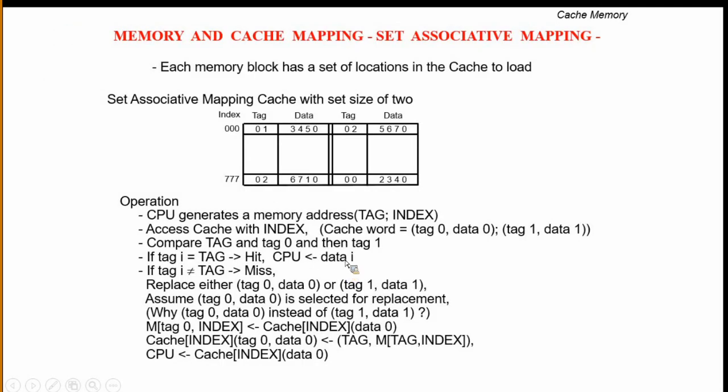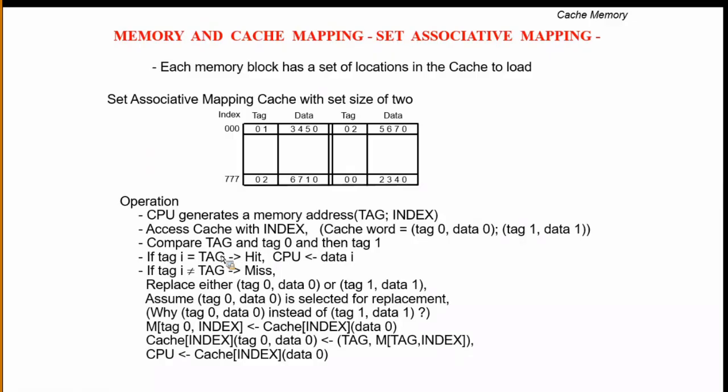Take one more example, this is the exact table. For index 000, the tag is 01 and the data is this, and the tag again is 0. The index is 000 only, and here we change the tag, and if the tag is changed, the address automatically changes.